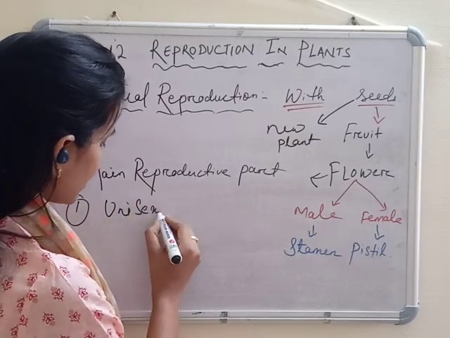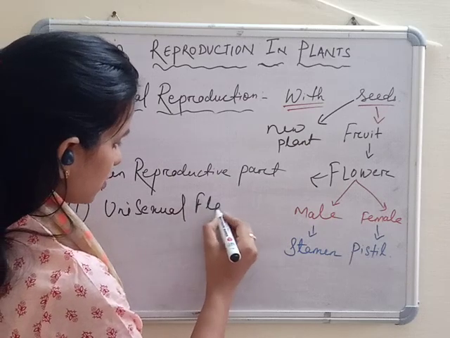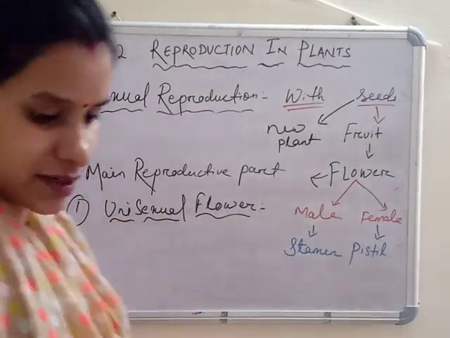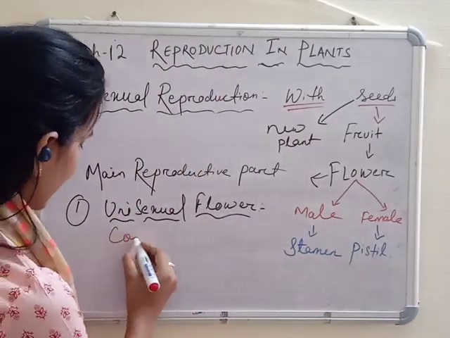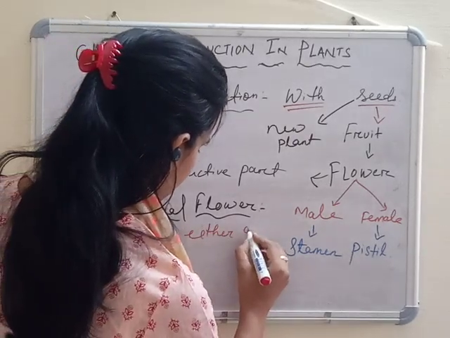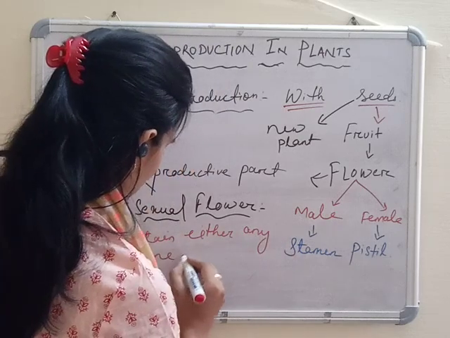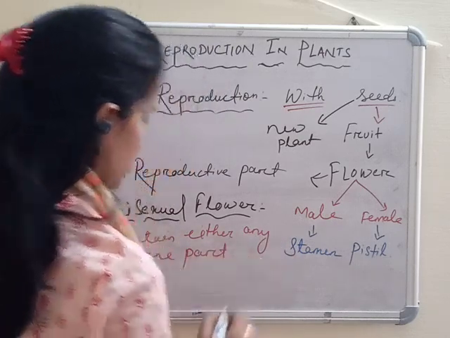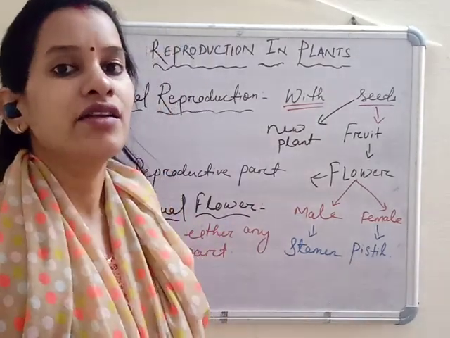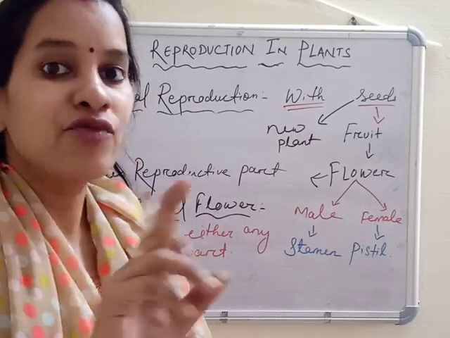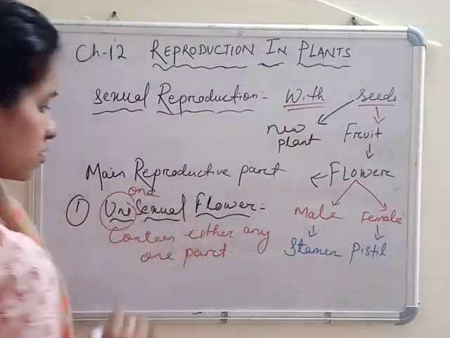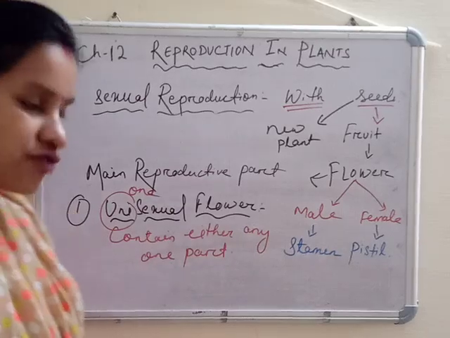One is the unisexual flower, which contains either one part only. Either the flower contains the male part only or the female part only. Any one part only is called unisexual. Uni means one, either male part or female part.